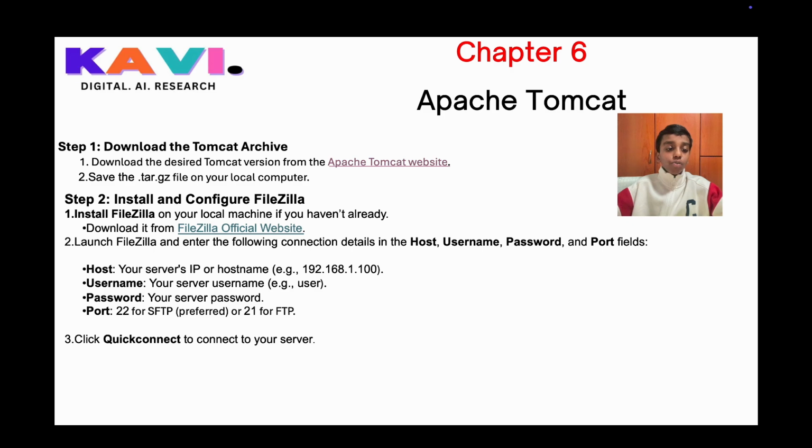Next is step 2, to install and configure FileZilla. First, if you don't have FileZilla, you can install it from the official website. If you want Windows or Mac, it is available through FileZilla. Now, launch FileZilla and enter the following connection details in the host, username, password, and port fields. For the host, you're supposed to write your server IP address. Username is your server username. The password is your server password.